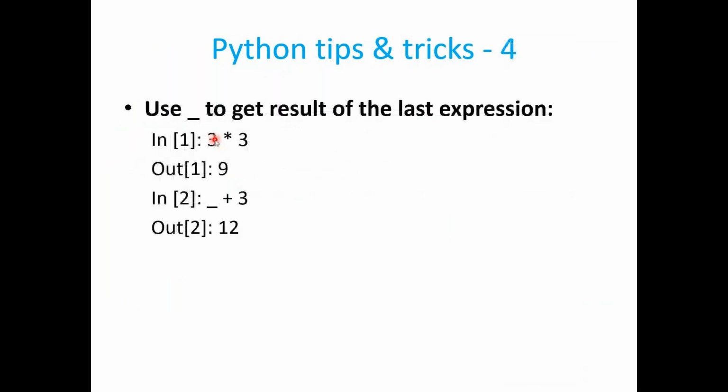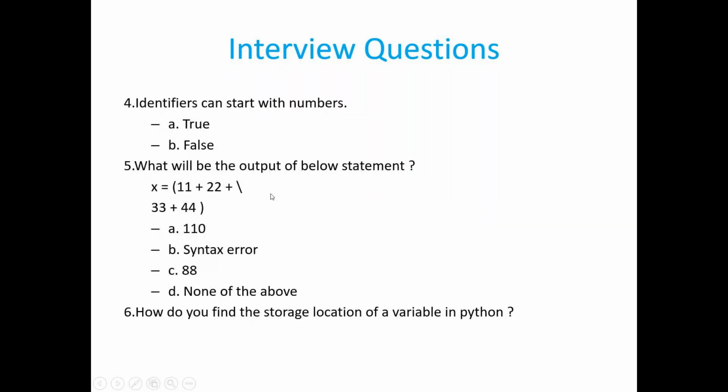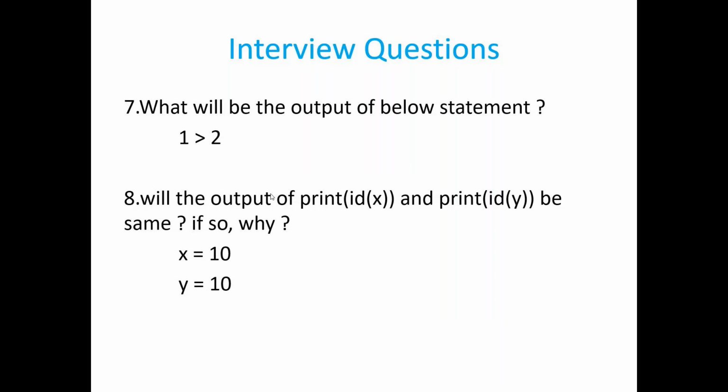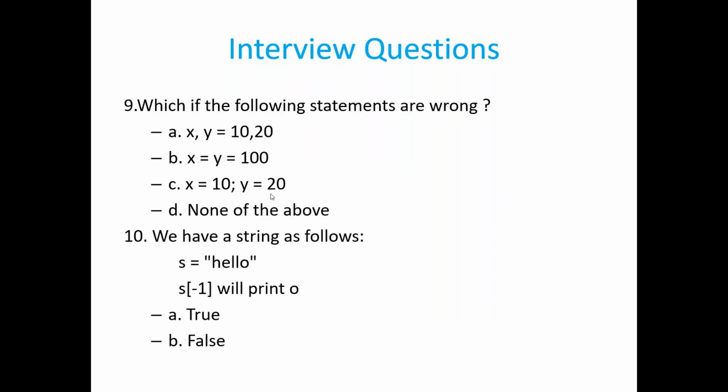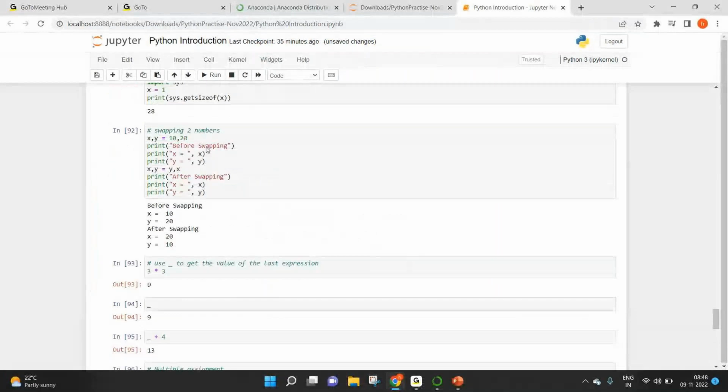So based on today's session, guys, I have got 10 interview questions for you. What I would suggest is go through this recording, practice everything, then come back to these interview questions to answer them. I'll be providing answers in a separate file so that you can cross check. I can also download this notebook and share it with you.